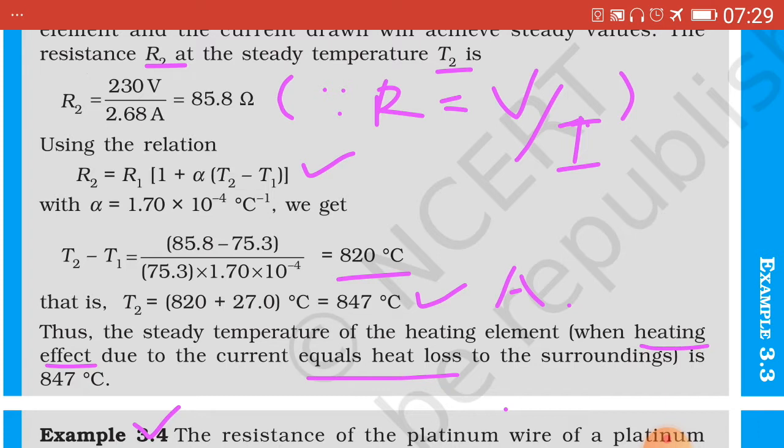Here it has been written that when the heating effect due to the current equals heat loss, the steady temperature is equal to 847 degree Celsius, when the heating effect due to the current equals heat loss to the surroundings.